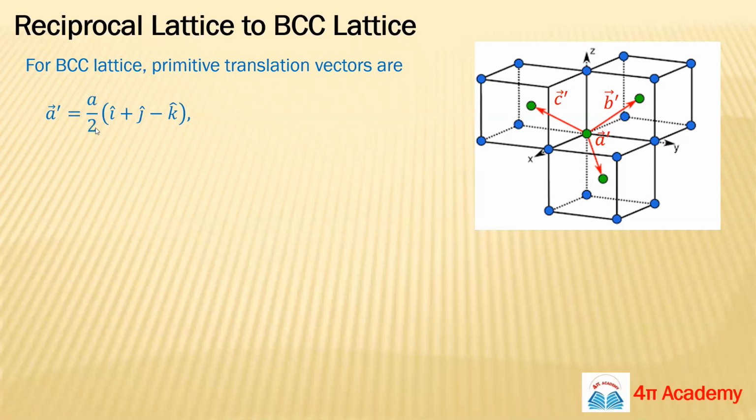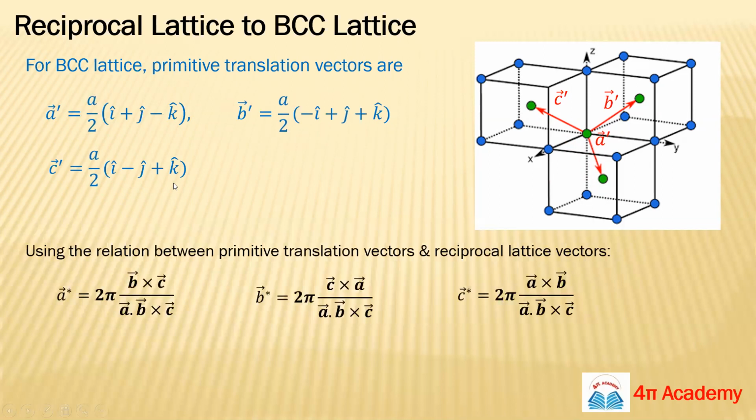So in this way you can figure out the coordinates of the remaining B dash and C dash. B dash will be A by 2 (minus i plus j plus k), and vector C dash will be A by 2 (i minus j plus k cap). So now we will use these relations, the relation between the primitive translation vectors for both the direct lattice and reciprocal lattice, meaning these three formulas. We will use A, B, C as A dash, B dash, C dash, and solve these formulas.